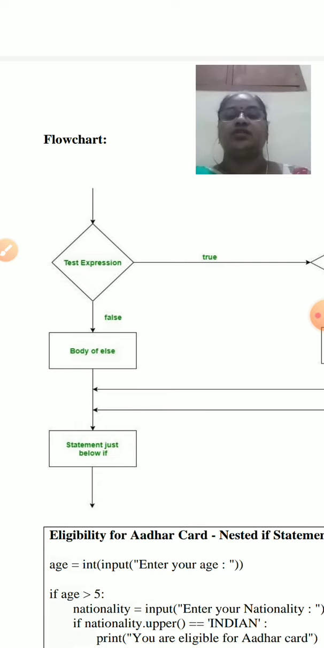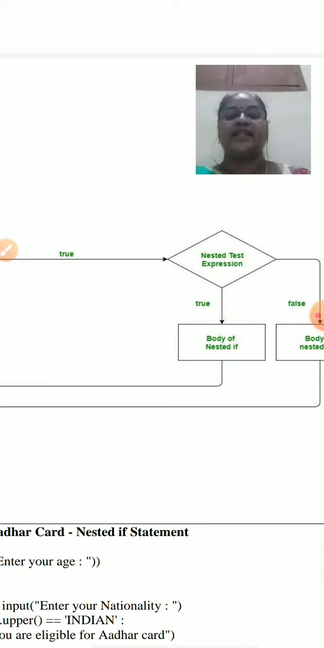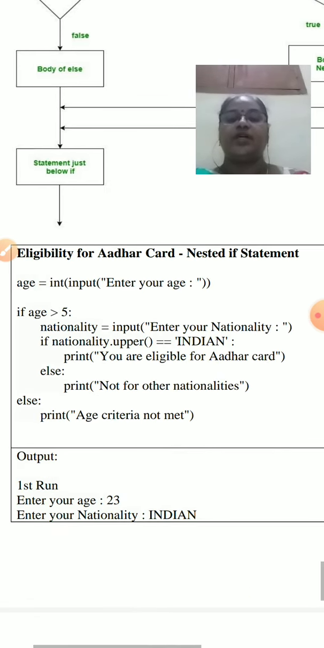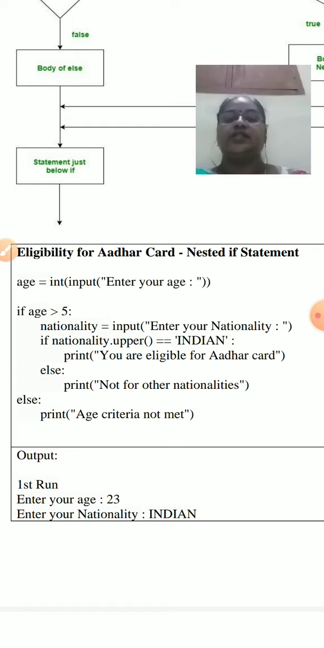Test the expression. If the condition is true, go for another condition. If that condition is true, go for another condition, and finally it comes out. It is an example for Aadhaar card eligibility. Enter the age. Suppose age is greater than 5, the first condition. Go for input, get the input nationality. Then the second condition: Indian. Suppose both conditions are satisfied, print you are eligible for Aadhaar card. Suppose the first condition is true and the second condition is false, the nationality check fails.